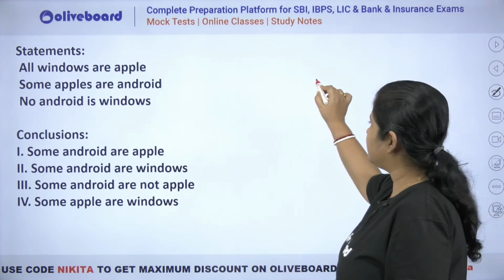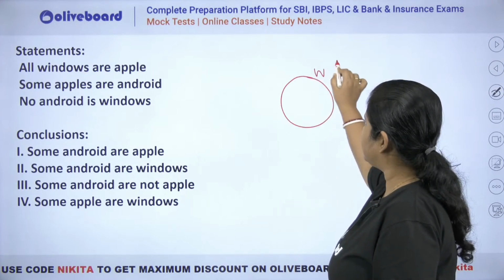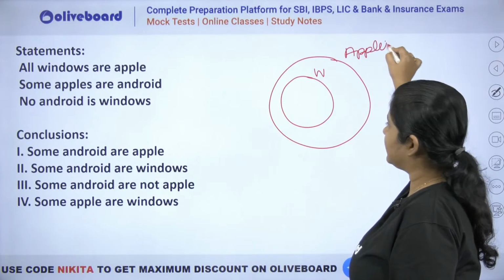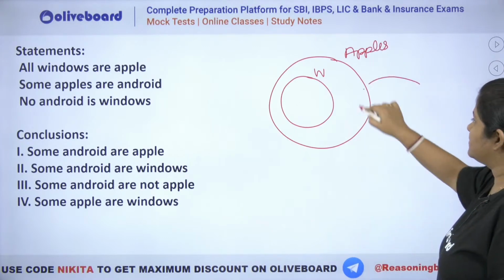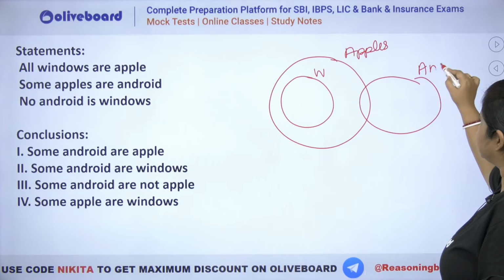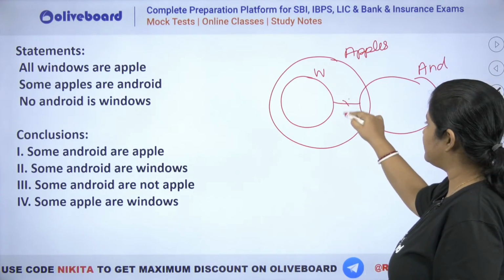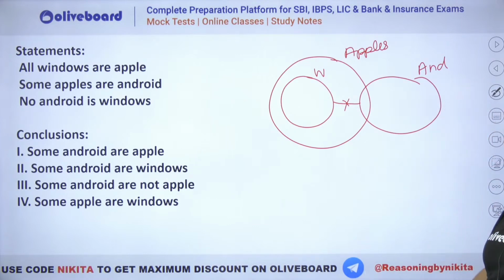So let's see, all windows are apples, right? Let's say these are your windows. These are your apples. ठीक है? Some apples are Android. So some apples are Android will be like this. ठीक है? And no Android is window. So no Android is window will be something like this. ठीक है? इस तरह का कुछ डायग्राम बनेगा.